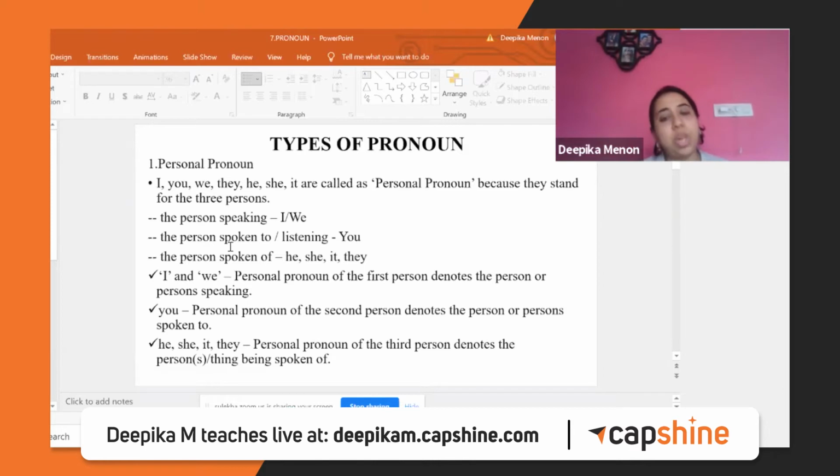Personal pronoun. So what are the types of pronoun? First one, personal pronouns. I, you, we, they, he, she, it are all called personal pronouns because they stand for three persons. That is the person speaking, I and we. I and we are always the people speaking. Second, the person spoken to, or the person listening. So you. Now I am the first person, you are the second person. Third person, the person spoken of.